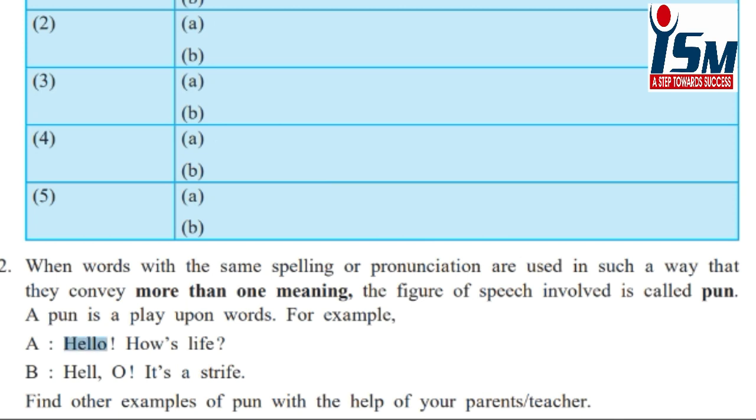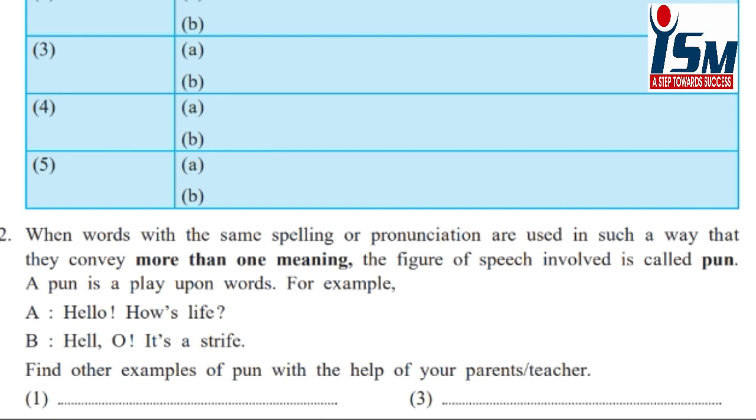Here hello means greetings, and the second hello indicates an expression. So a pun is a figure of speech in which one word conveys more than one meaning. These two things you are going to see in the poem.